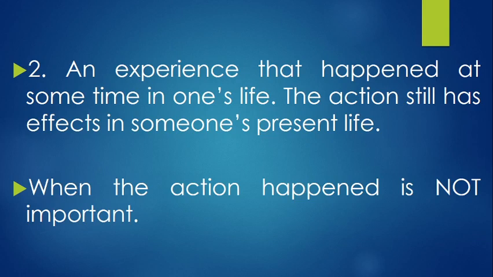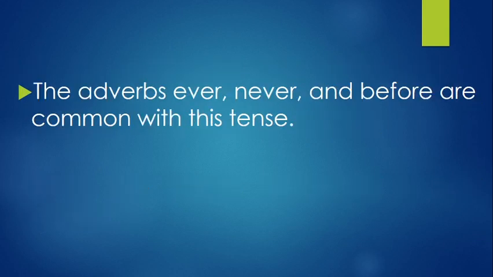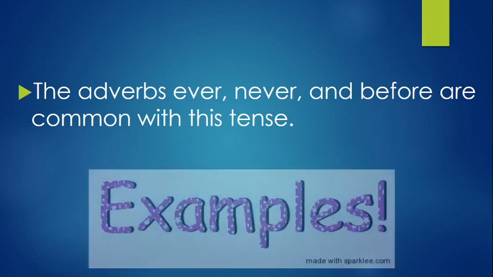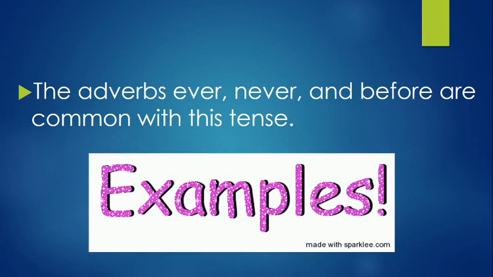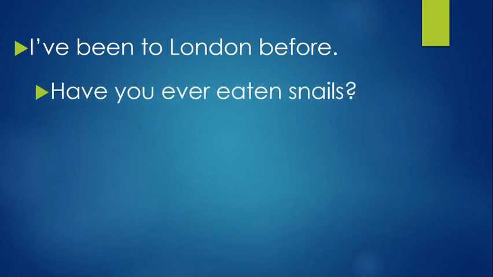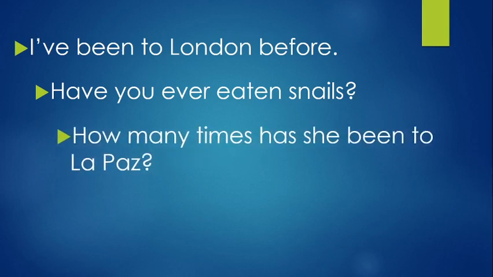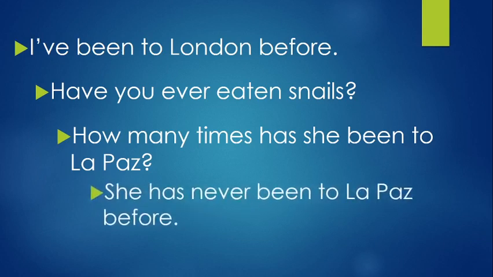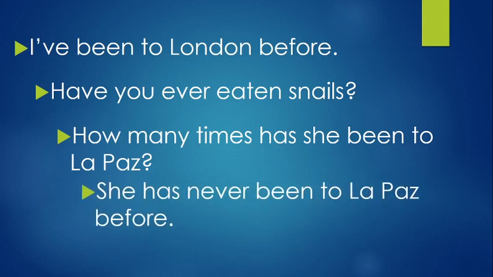We also use it for an experience that happened at some time in one's life; the action still has effect in someone's present life. When the action happened is not important. The adverbs ever, never, and before are common with this tense. Let's see the examples. I've been to London before. Have you ever eaten snails? How many times has she been to La Paz? She has never been to La Paz before.